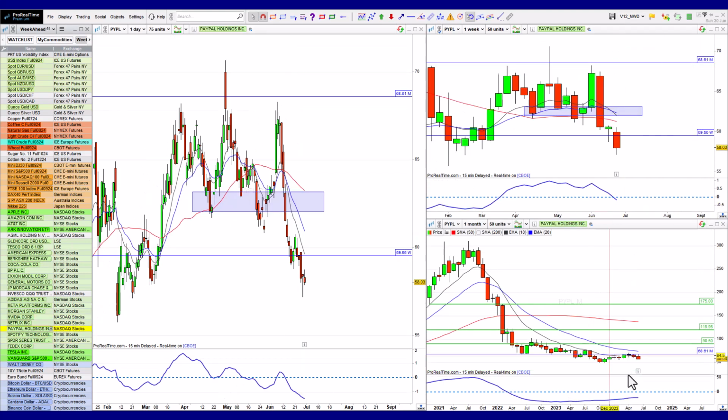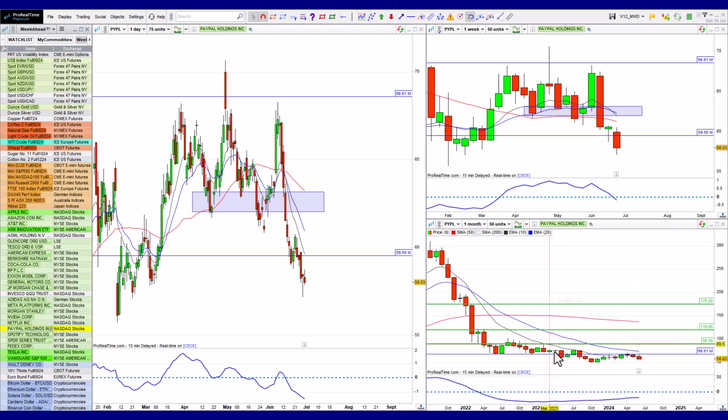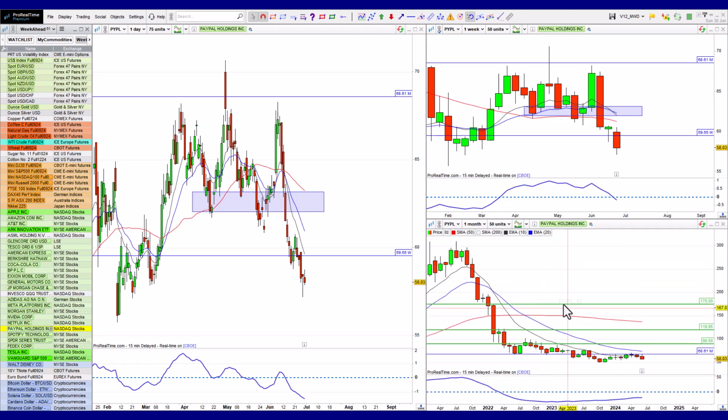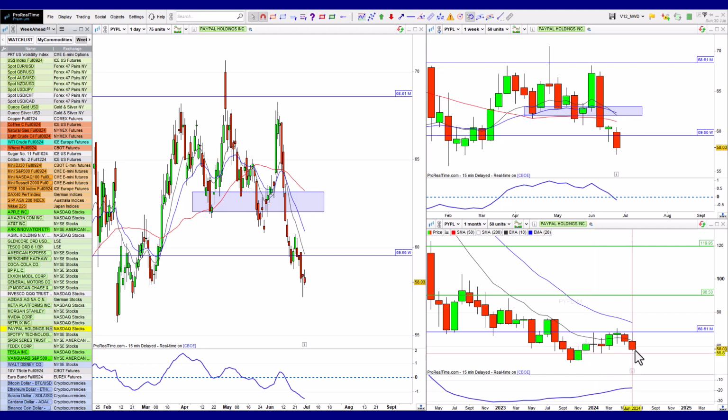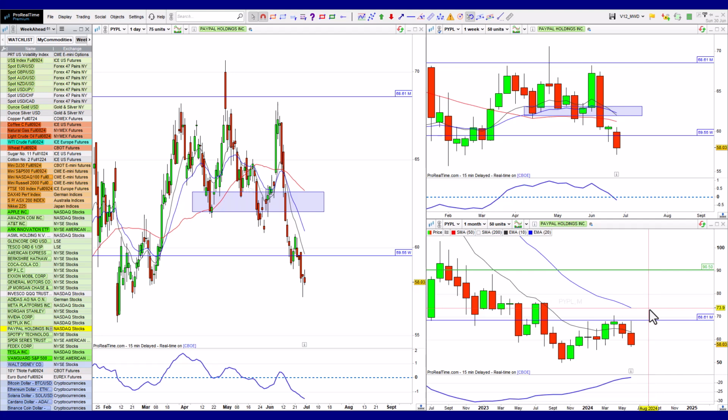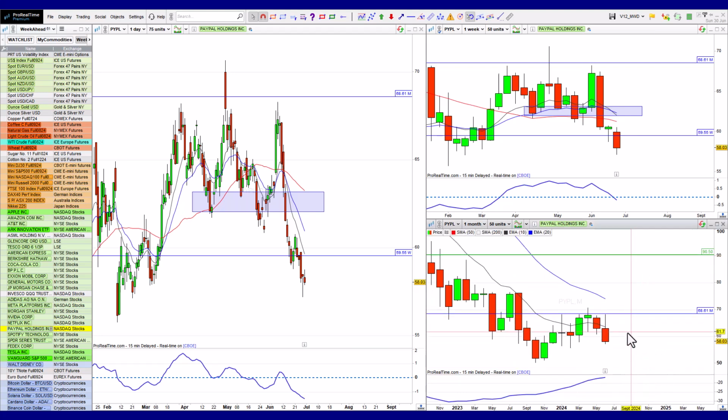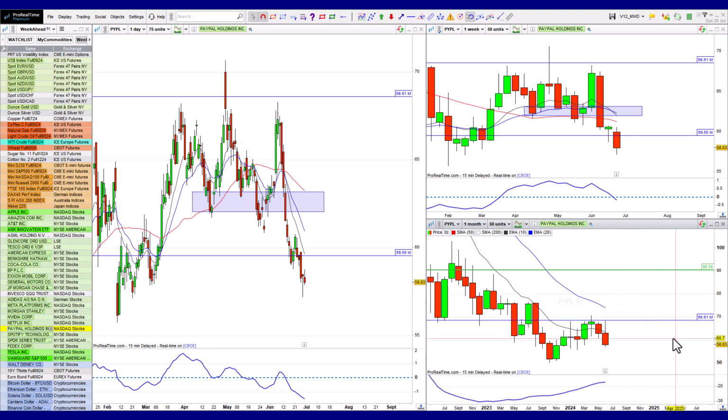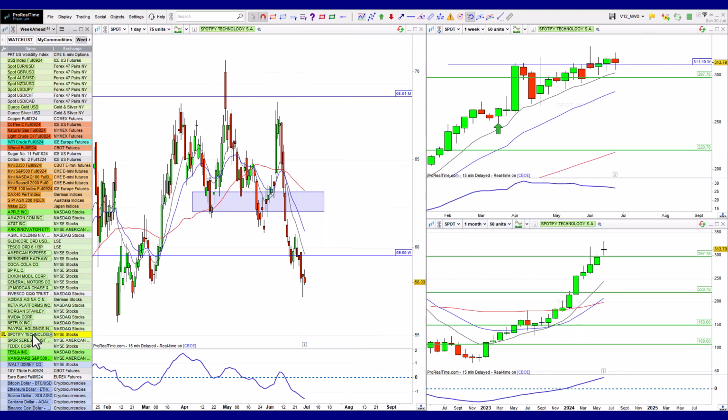We've got PayPal, which, I give up on PayPal. That's just heading much lower now. So this does not seem to be in any way bullish at this time. It's desperately trying for this bullish divergence. I mean, it is trying, but it just isn't there yet. In order for that to be the case, I'd have to see a big bullish candle, really nice, strong bullish candle. That would have to, somewhere in the next 6 to 8 months, find a base and really be a strong rejection of that, maybe a buyout or a merger or something. And then I would see, okay, there's a reason for this to turn around, but I'm not seeing anything there.